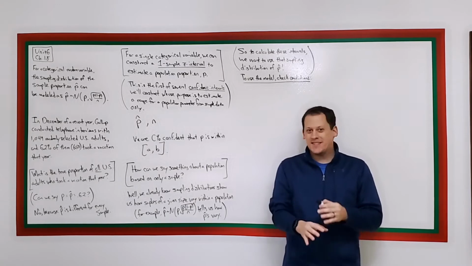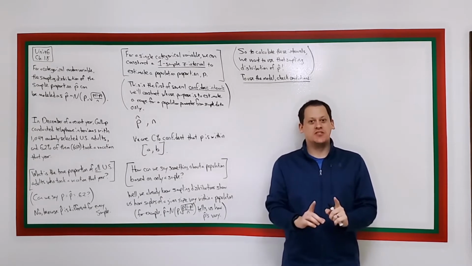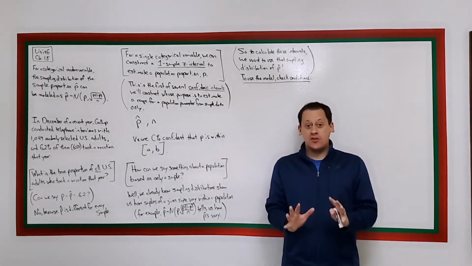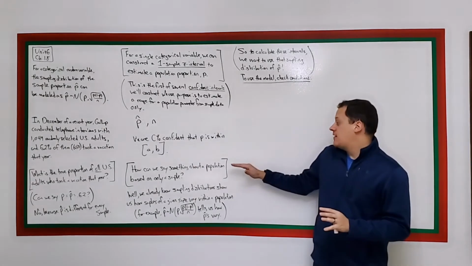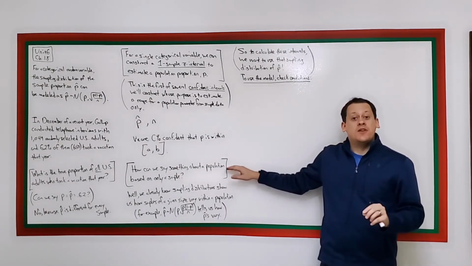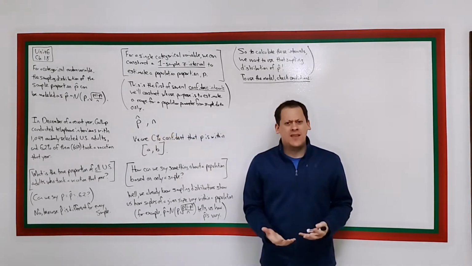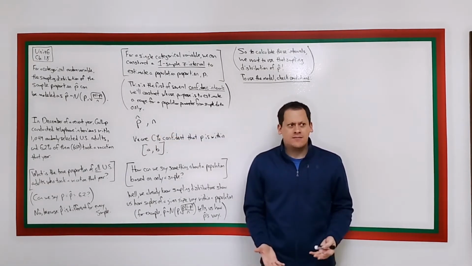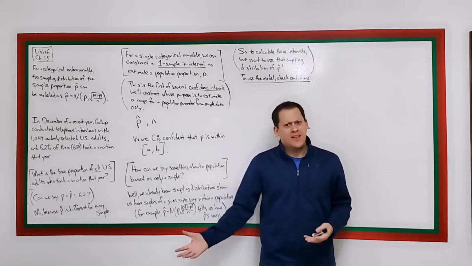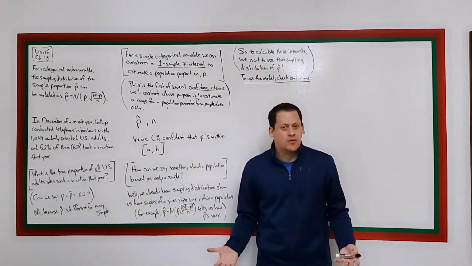Just in case what I've said so far isn't particularly clear, it's a fairly radical idea that we can say something about an entire population based on just taking a sample. How is it that we can do that? The sample may not reflect the population very much. Maybe it's a weird sample.